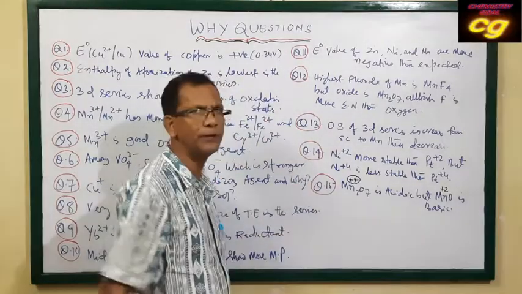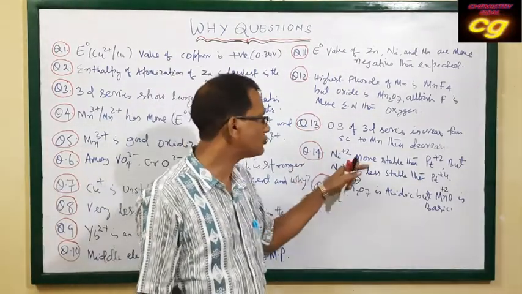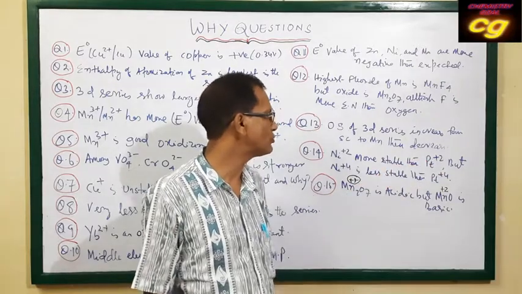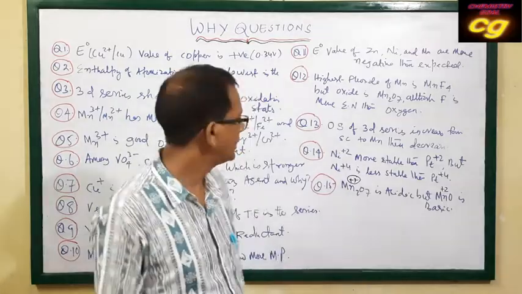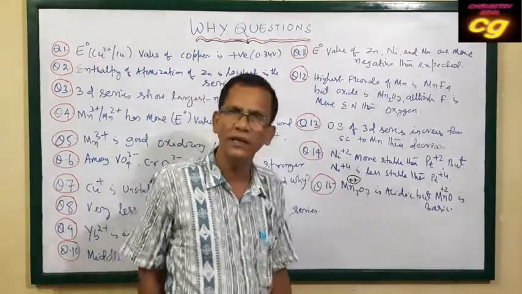Then question number 14: nickel +2 is more stable than platinum +2, but nickel +4 is less stable than platinum +4. These are transition elements, nickel and platinum.